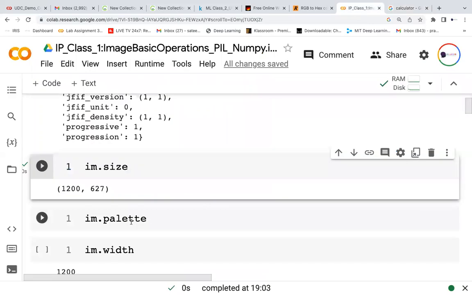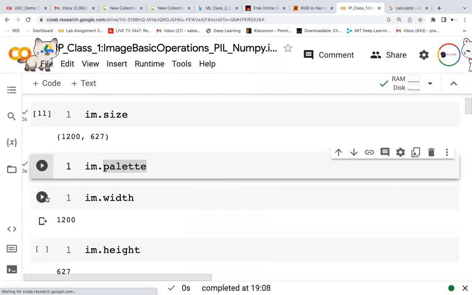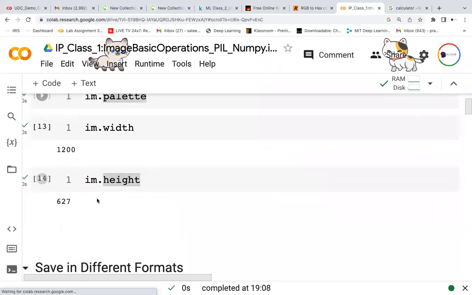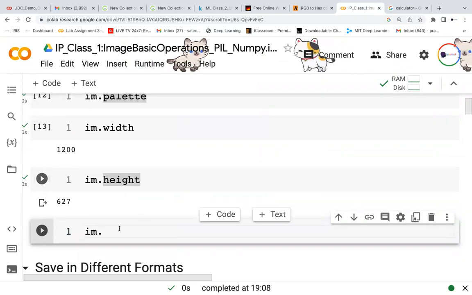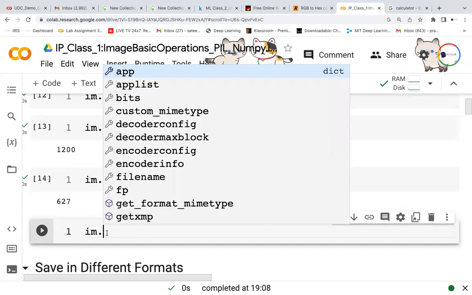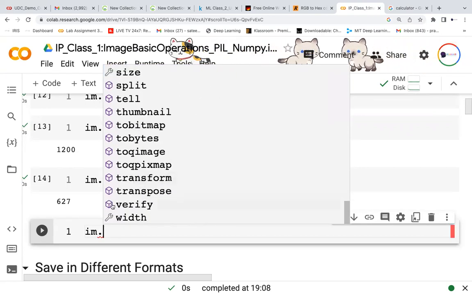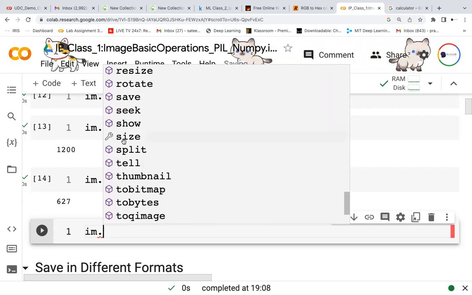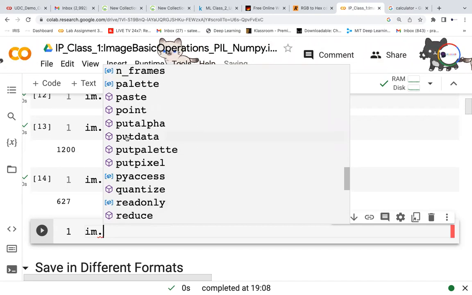Okay. Next thing, this is a plot. We're looking at what the width is and what the height is. Let me see what other parameters we have. If you type im dot, it will automatically show a lot more things. You can look into these. Some are functions, and others are attributes, which are variables. That is what we are looking into.